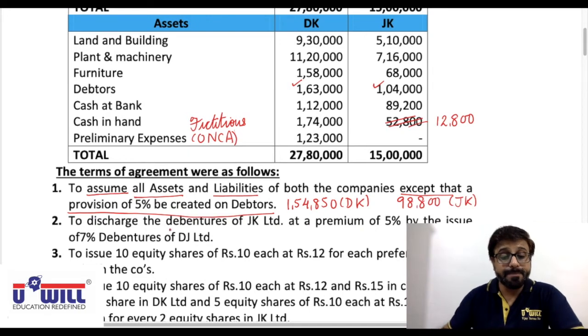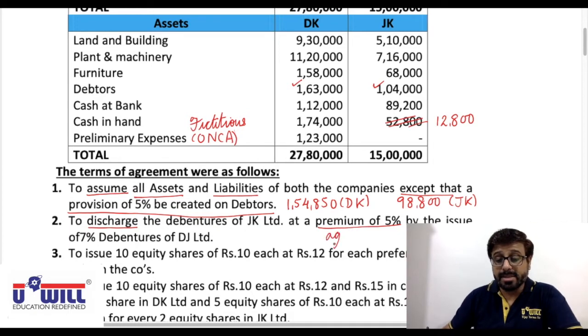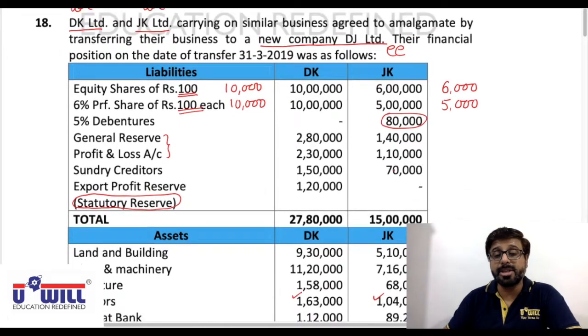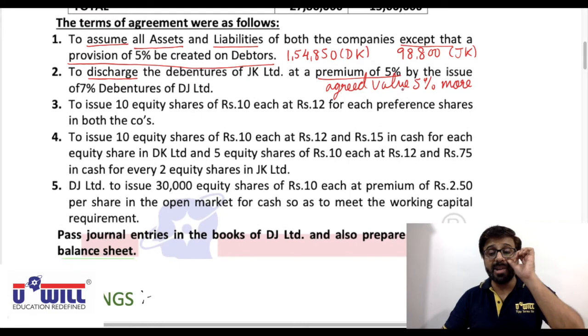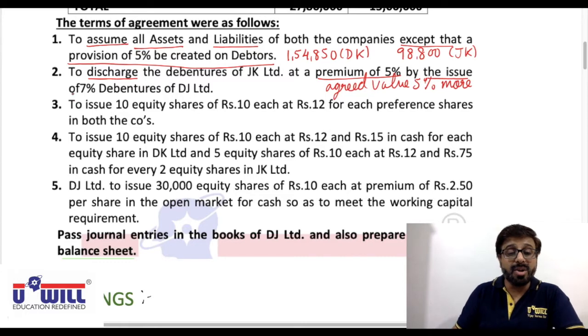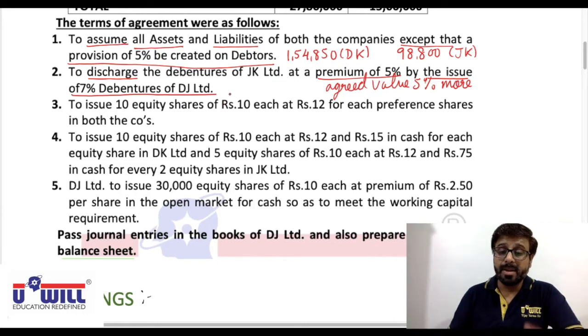Okay. Next, to discharge, underline the word discharge, the debentures of JK Limited at a premium of 5%. Now this is not a new language for you all. Discharge means its agreed value is 5% more. Premium means its agreed value is 5% more. You can see here, debentures are 80,000, only one company has debentures. 5% premium means its agreed value is 80,000 plus 5%, 4,000, 84,000. By the issue of 7% debentures of DJ Limited, is it mentioned at par, premium or discount? No. That means we issue the debentures at par only.